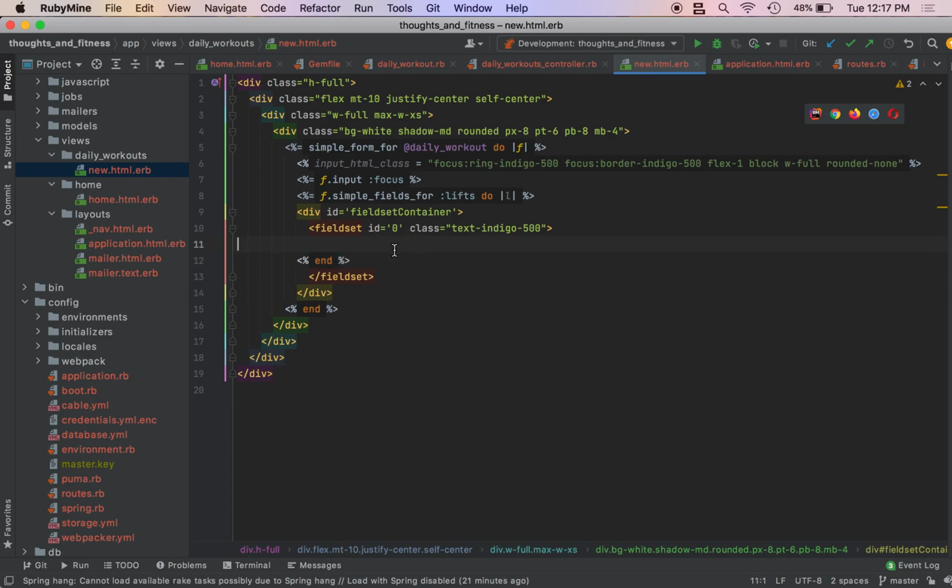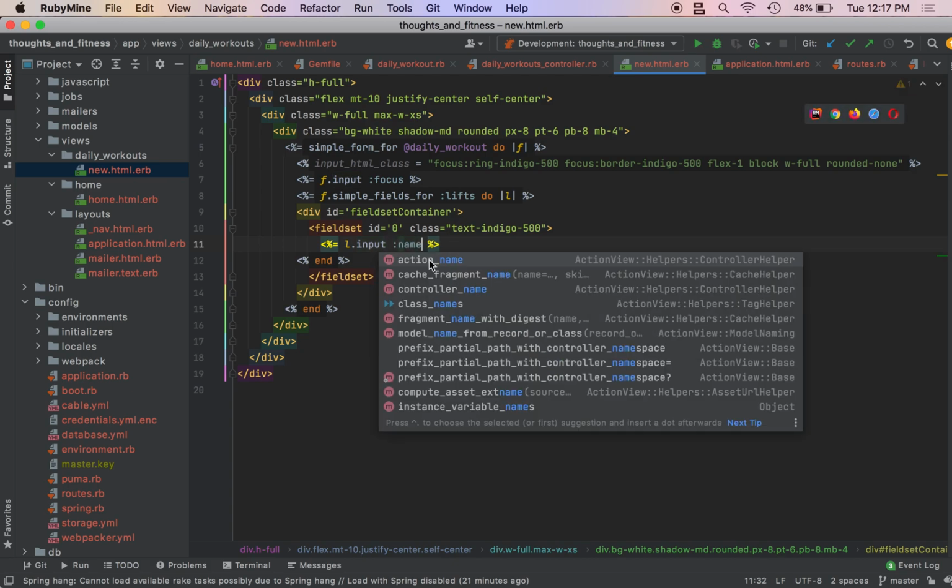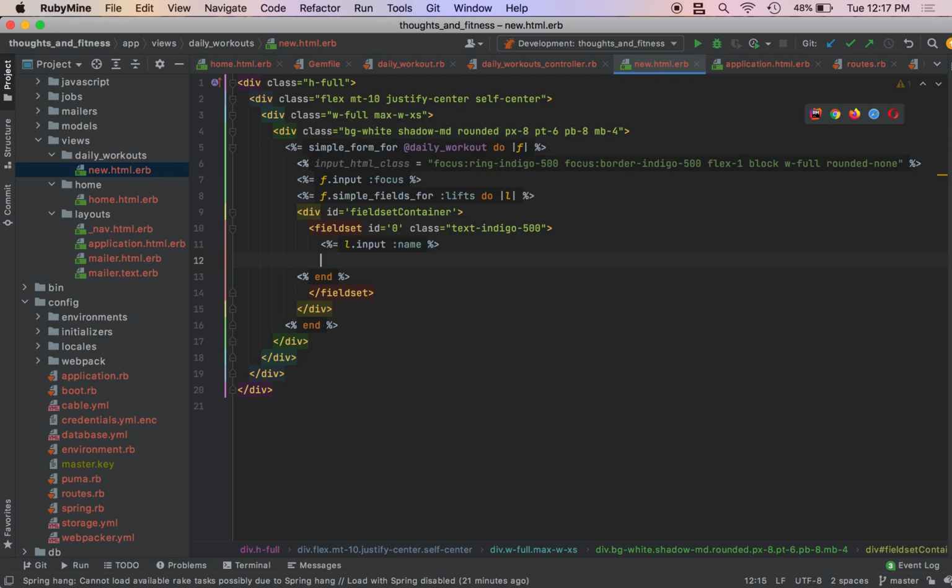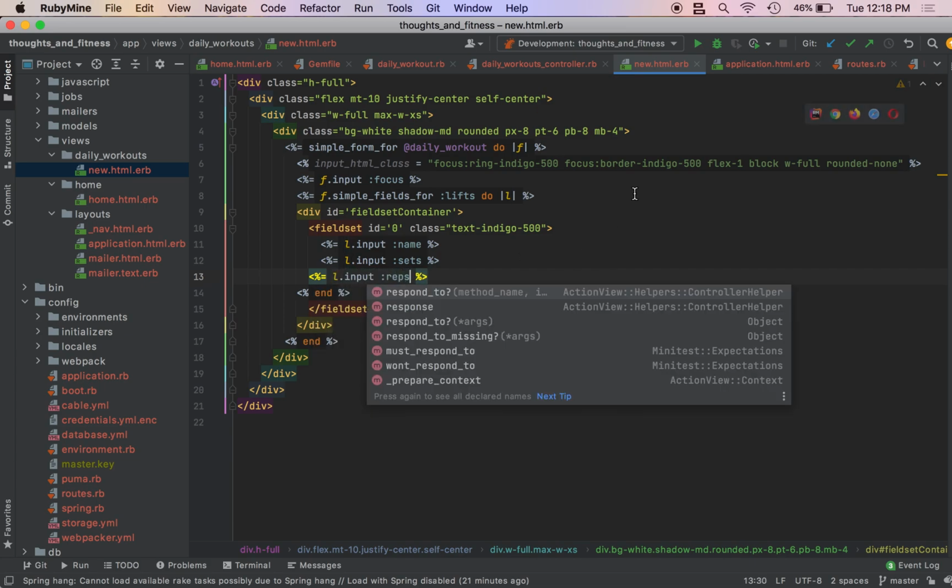And then we can start building the form for our lift. So percent equals L dot input. The name is the attribute. And then we have percent equal L dot input number of sets. We have percent equal L dot input reps.